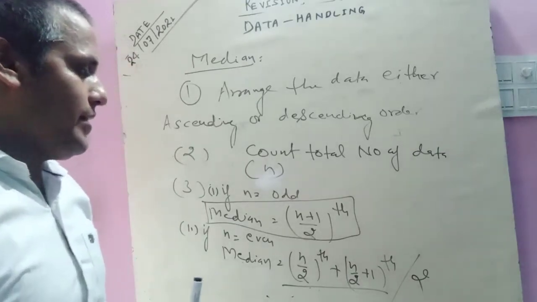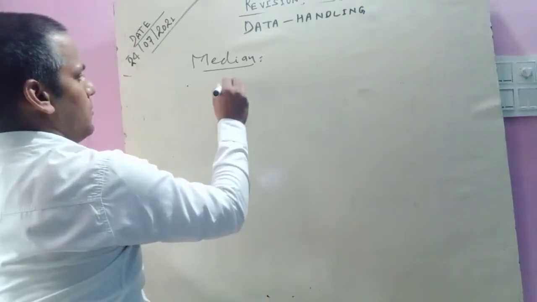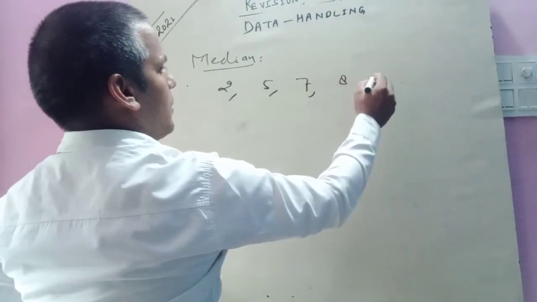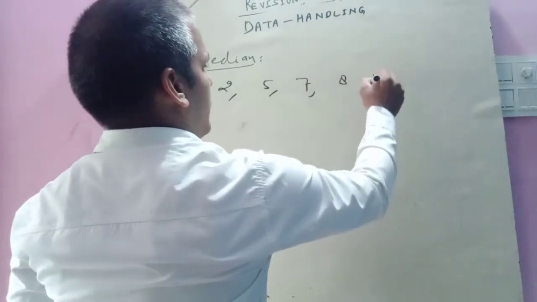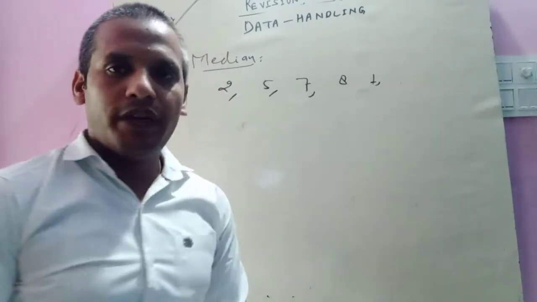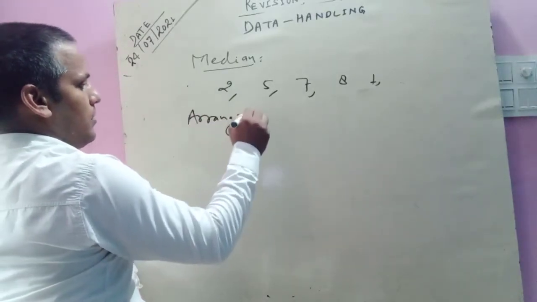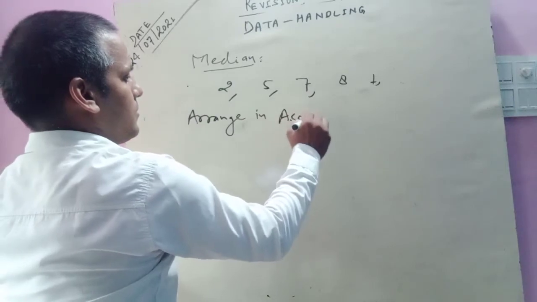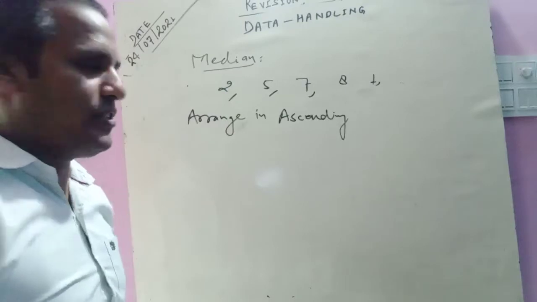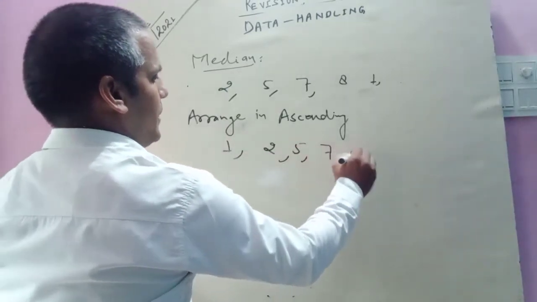Okay, let us start an example for a median. Suppose 2, 5, 7, 8 and 1 are the data. Then find the median. First arrange into ascending. First we should arrange ascending or descending. I am arranging into the ascending form. So first we arrange 1, 2, 5, 7 and 8.